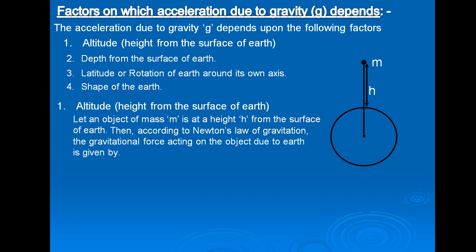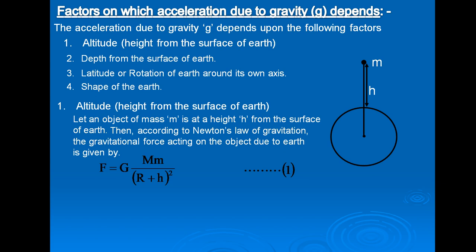Then according to Newton's law of gravitation, the gravitational force acting on the object due to earth is given by F is equal to capital G capital M into small m upon (R plus h) whole square. Put this as equation number 1.